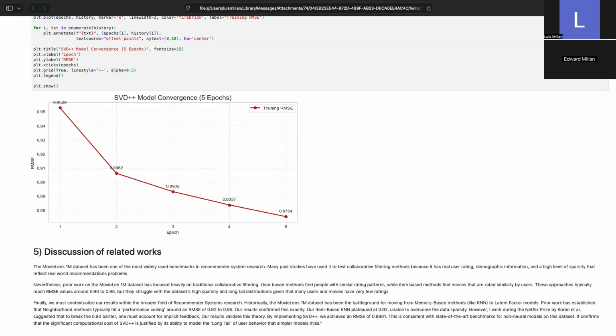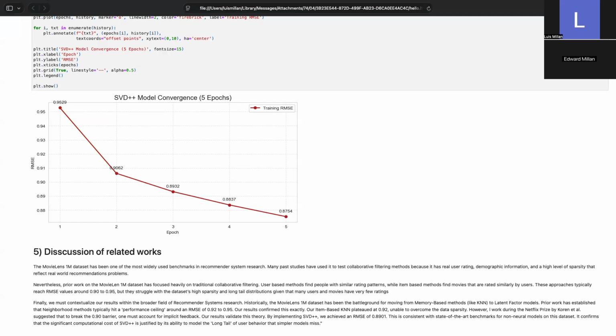However, work done in the Netflix Prize by Koren suggested that in order to break the 0.90 barrier, one must account for implicit feedback. Looking back at all the results we achieved from these methods, it only validated this theory even further. By implementing SVD++, we achieve a root mean squared error of around 0.8901. Because of this, we are consistent with the state-of-the-art benchmarks for non-neural models on the dataset.